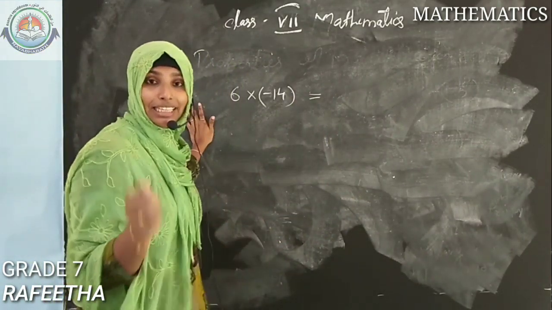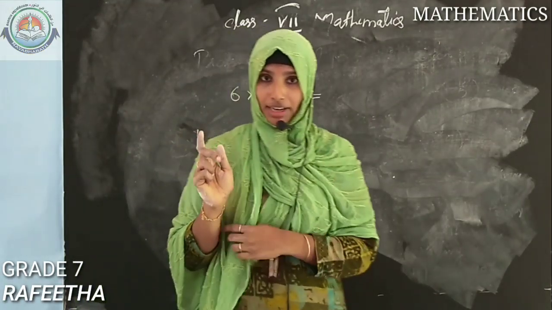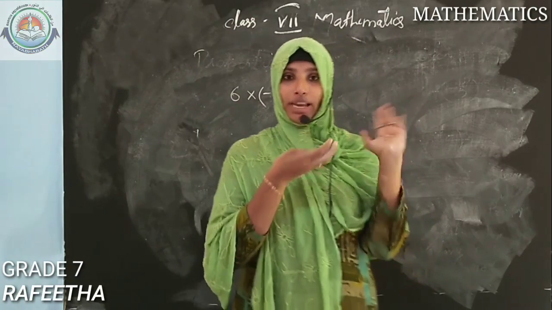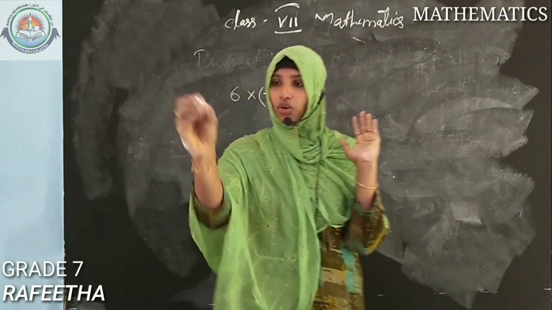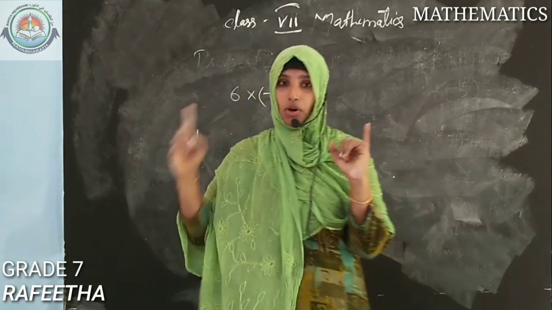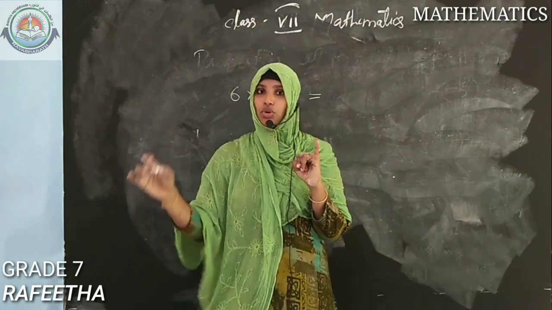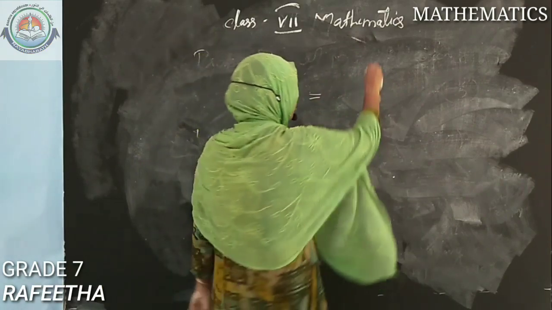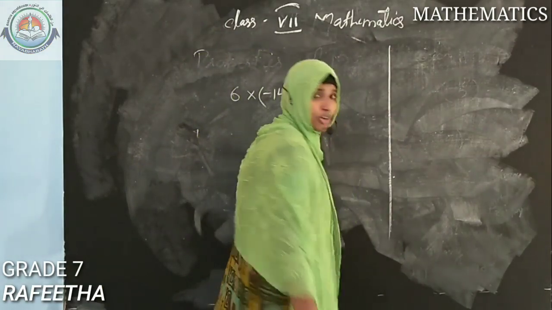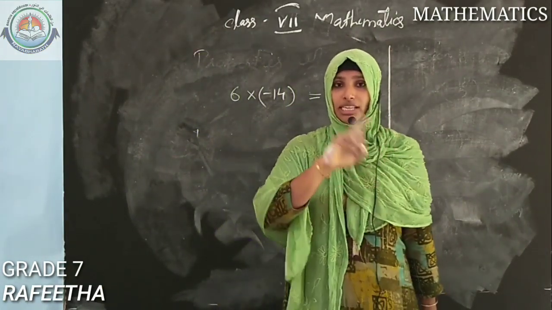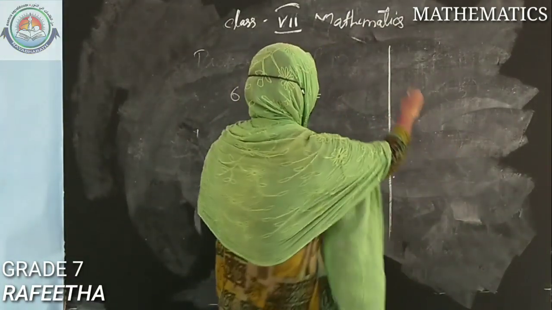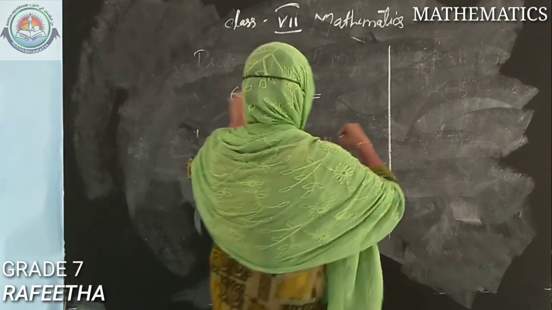Another thing to keep in mind: you want to keep one Max notebook with you, and while listening to this class, you want to note down the important things I am telling, in your own language. First of all, draw a line in the Max notebook, and whatever clarifications you have, you can write here. Okay, so here you want to do 6 into 14.